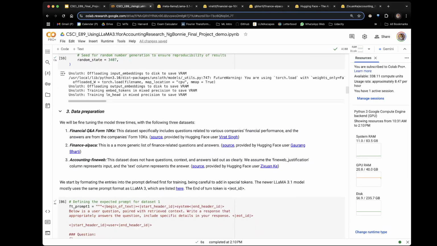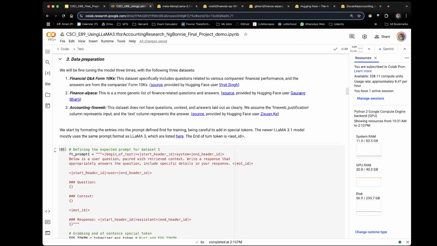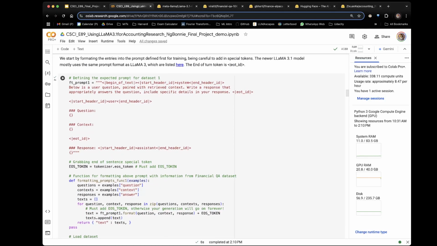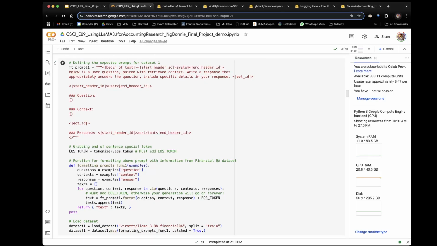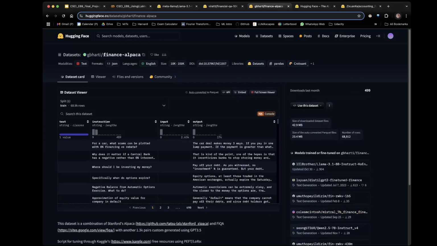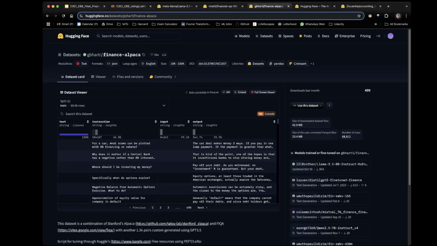And then the next step, we're going to start importing and formatting the data. The first dataset is the same one that Adam Lisek used for his notebook, which doesn't have specific accounting context, but sets up the question, context, and answer nicely, which we found here. The second dataset we found on Hugging Face, which is larger than the first dataset. It contains about 70,000 rows compared to 7,000 rows in the first dataset. But the answers are not from the Form 10K.